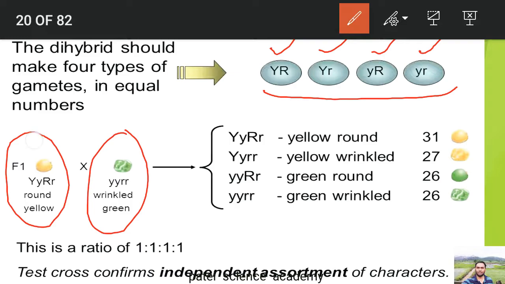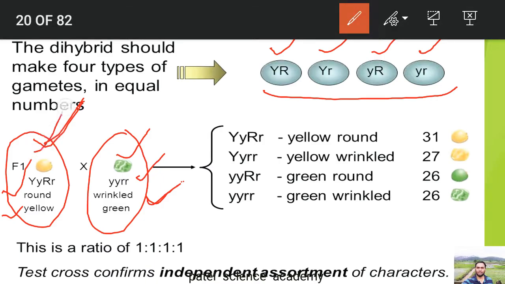These are two parents. One parent has round yellow seeds, the shape of the seed is round, and the other parent has the seed shape wrinkled. The round shape is because of the capital R, and the wrinkled shape is because of the small r.